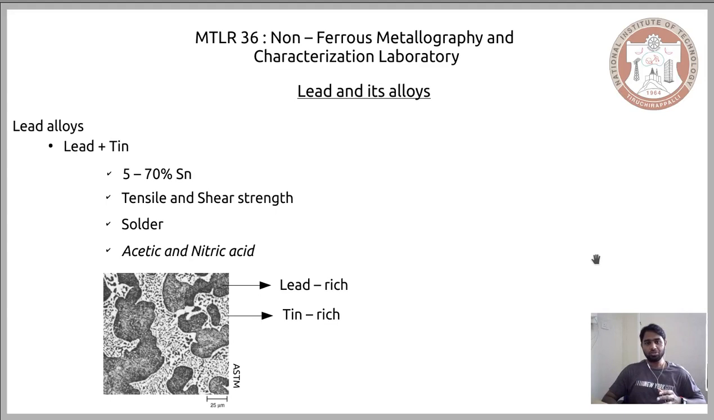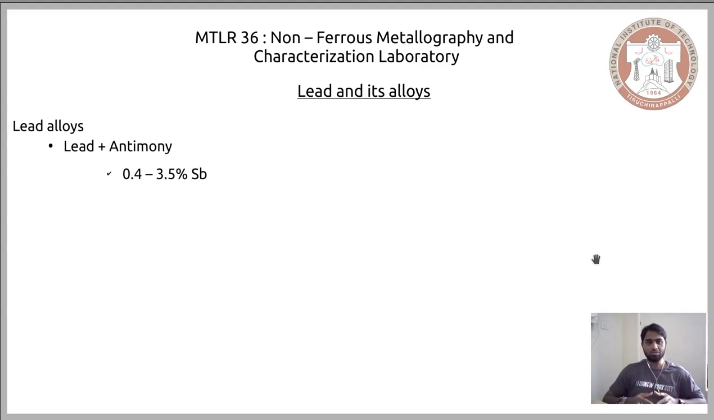Now in addition to these different lead alloys, there is another lead alloy that is important to us, that is the combination of lead and antimony. The way we would characterize this particular alloy is, you can see here, there is a definite proportion of antimony that needs to be present in the lead in order to be referred to as the lead antimony alloy.